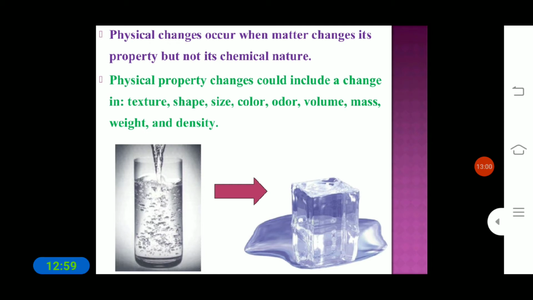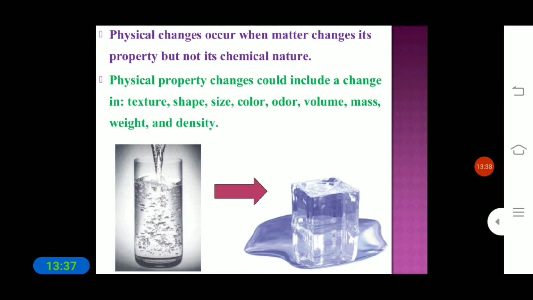As an example, I will give water. When we keep water in the freezer, it will convert to a solid. See here, what you are seeing is liquid water changing to ice. The change we are seeing is only a physical change. The elements and particles present inside the water cannot be changed. There are no chemical changes that take place.